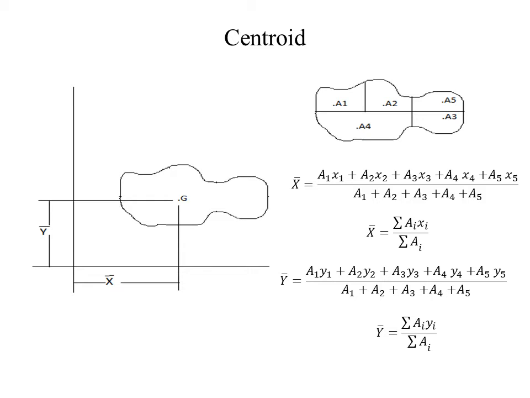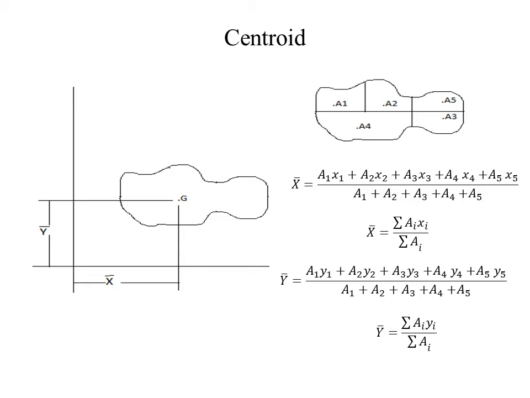In order to obtain the distance of y bar, that is centroidal distance of the area from x axis, we have to find out the distances y1, y2, y3, y4 and y5. Then multiply each term with the corresponding areas, sum all these terms and then divide it with the total area. That is y bar is equal to sigma ai yi by sigma ai.